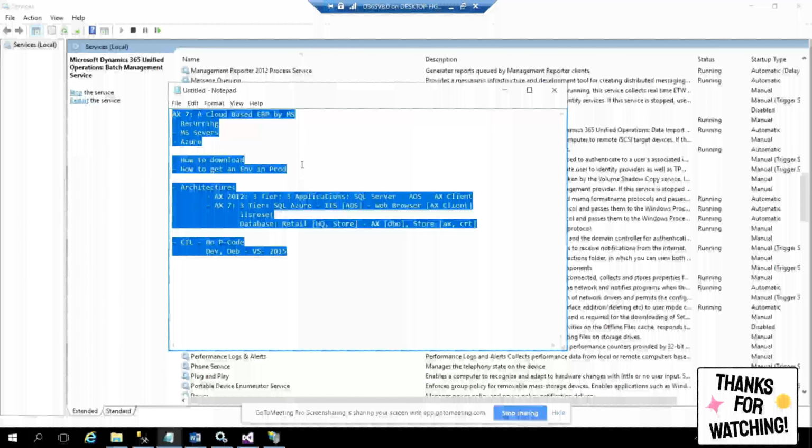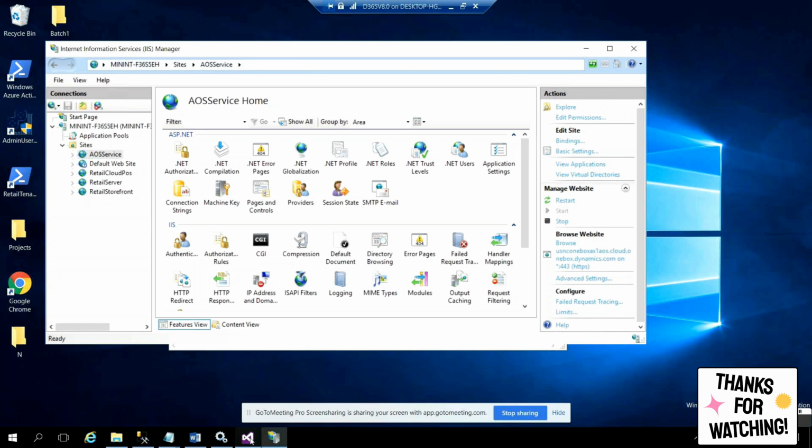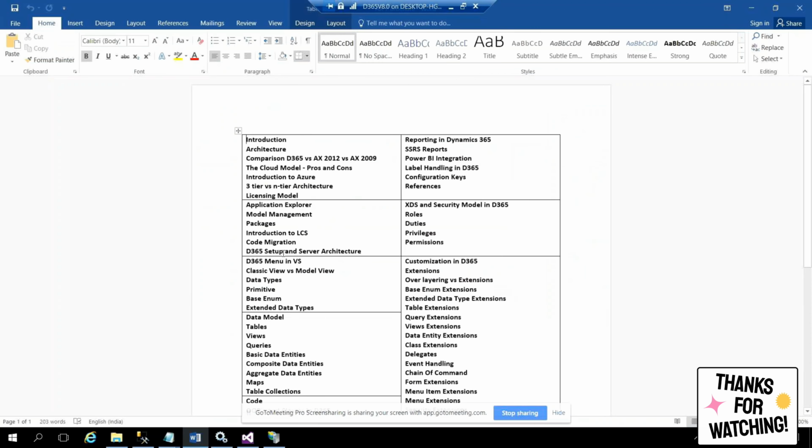I want you to watch all the things and go through them a couple of times before you come to the next session so that you can ask more queries and we'll go in more query and answer mode. I want everyone to understand whatever we are learning. It is not like I'm just showing something and you're watching and going home. It's not like that. I want this to be interactive. Ping the queries, I'll answer.